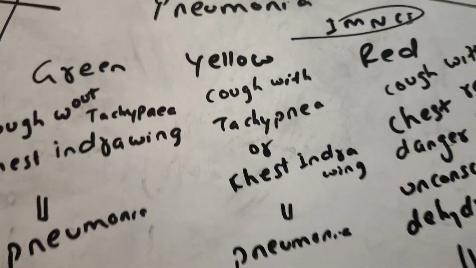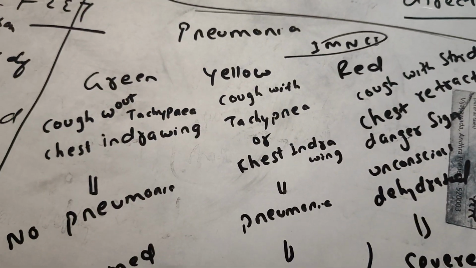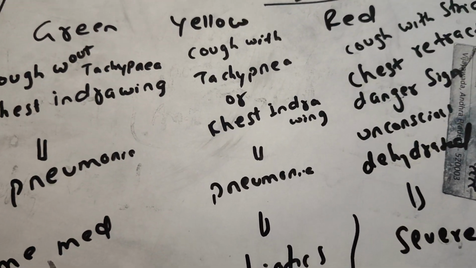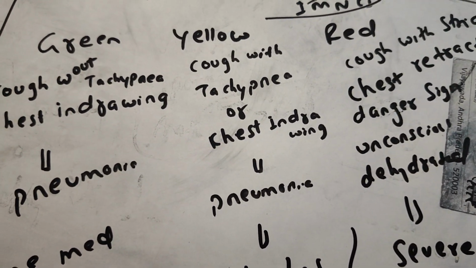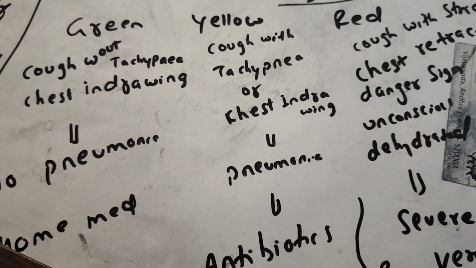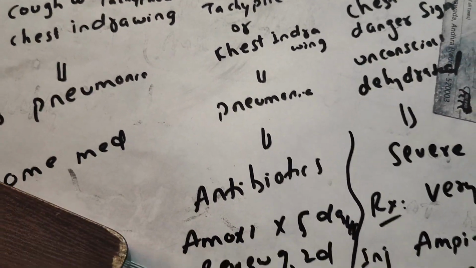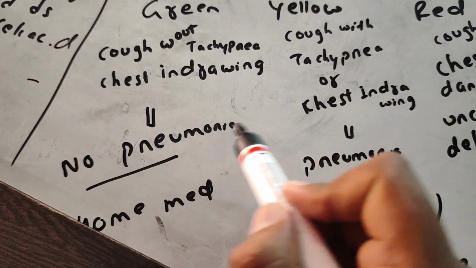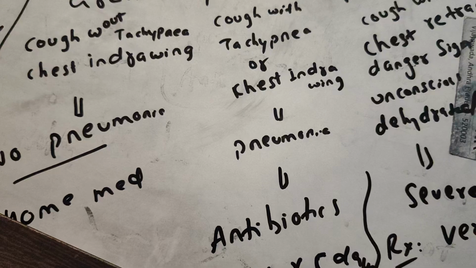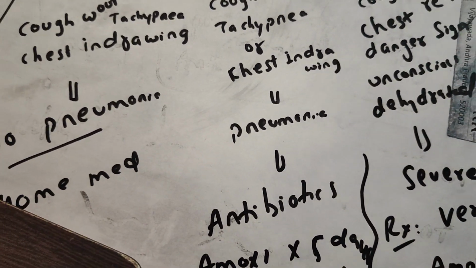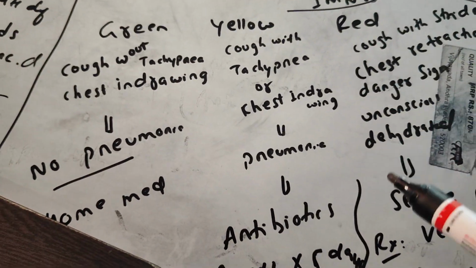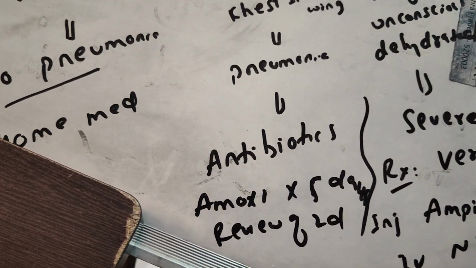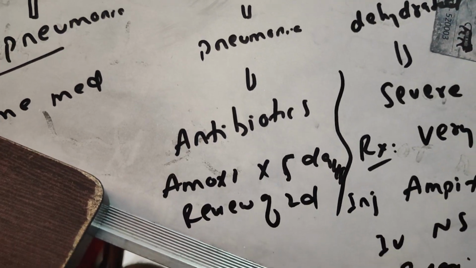Coming to the yellow zone. Yellow means having cough with tachypnea, and the child will also have chest indrawing. Cough with tachypnea and chest indrawing only, then it is marked as pneumonia. Here is no pneumonia, here is mild to moderate, you can say just pneumonia. For this you have to give the antibiotic amoxicillin for 5 days, and review the patient after 2 days.